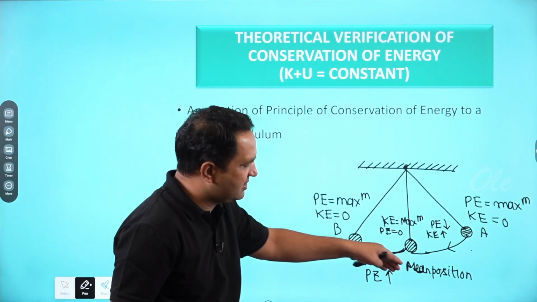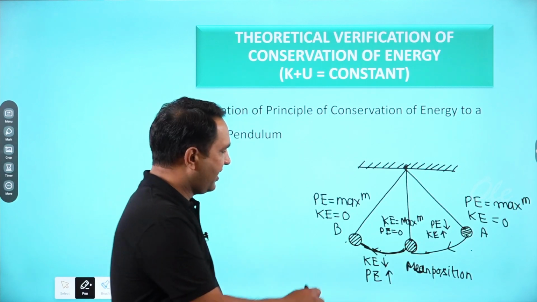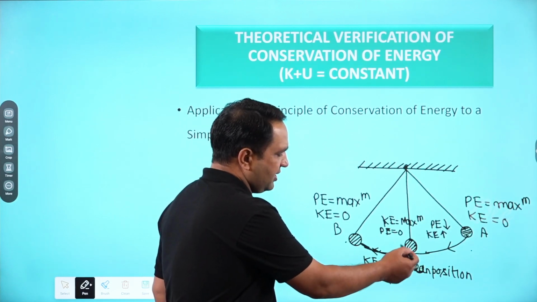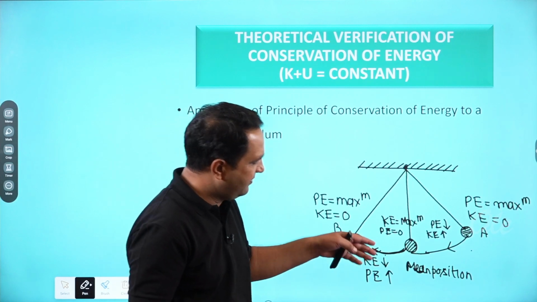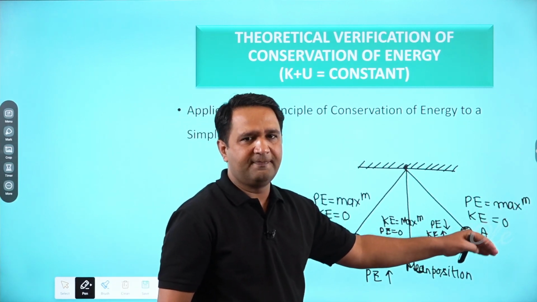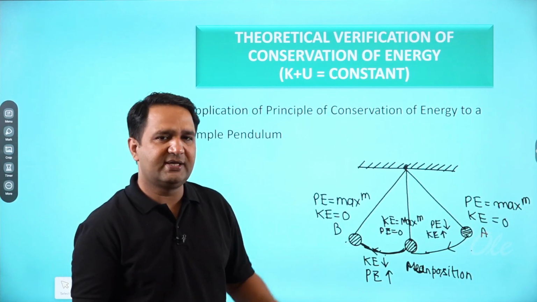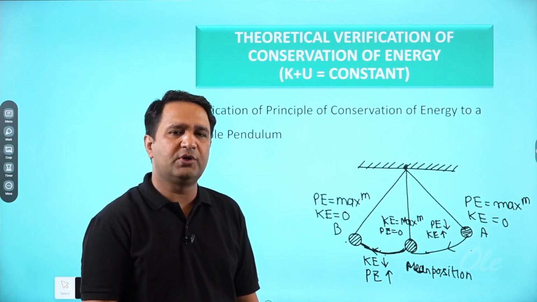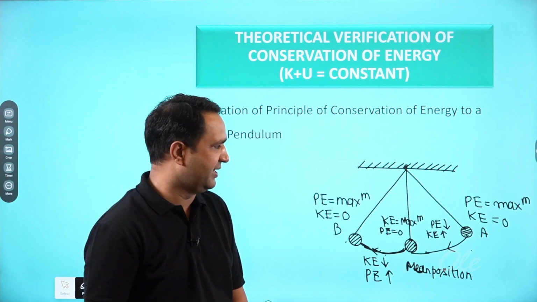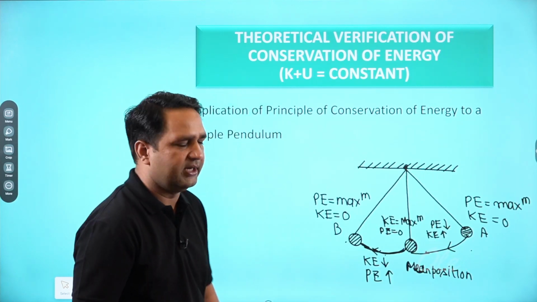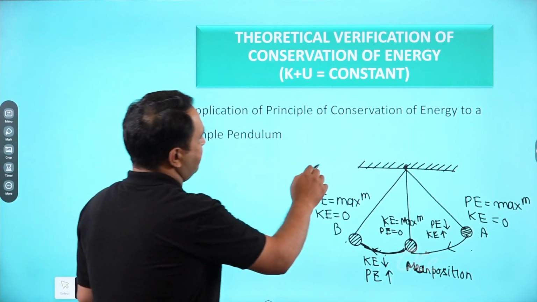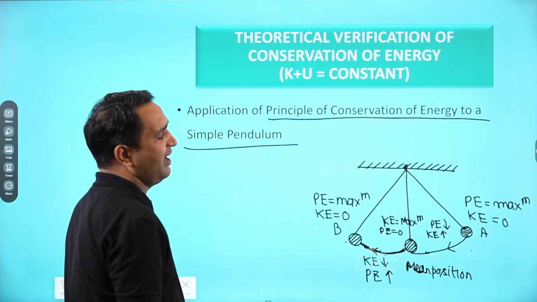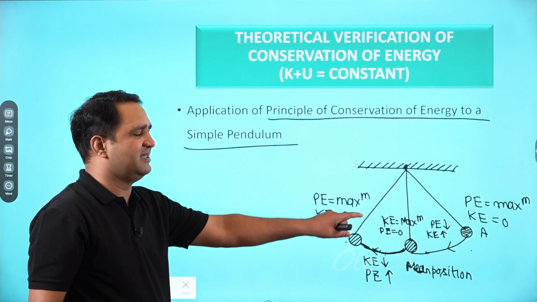Then again it will move towards the mean position. Again the potential energy will be converted into kinetic energy, and at the mean position the kinetic energy will be maximum. Hence it will keep moving towards A, and the energy will keep converting from one form to another, from kinetic energy to potential energy or from potential energy to kinetic energy. So this is the conversion of energy. With this we can understand the principle of conservation of energy with the help of a simple pendulum, how the energy is conserved.